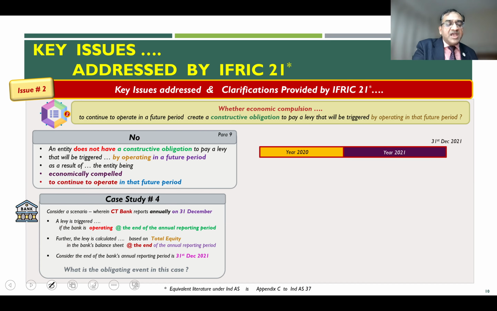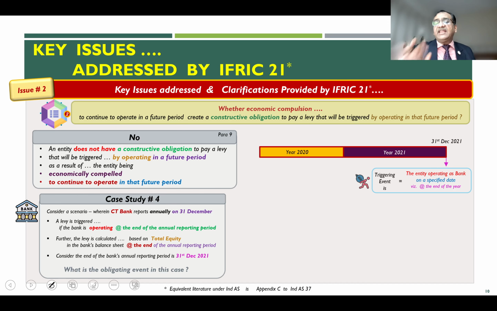So in that case, consider the end of the bank's annual reporting period, which I said is 2021. What is the obligating event in this case? Clearly, the triggering event, based on the fact pattern given here, is that on 31st of December 2021, the entity should operate as a bank at the end of this particular date.